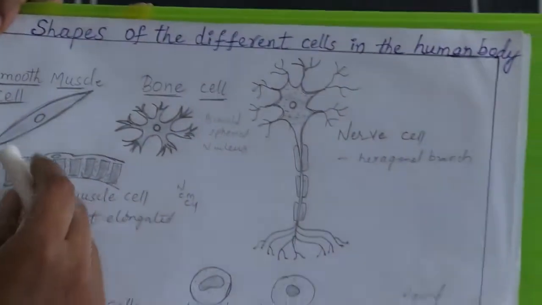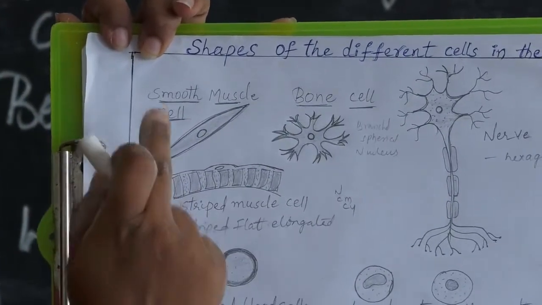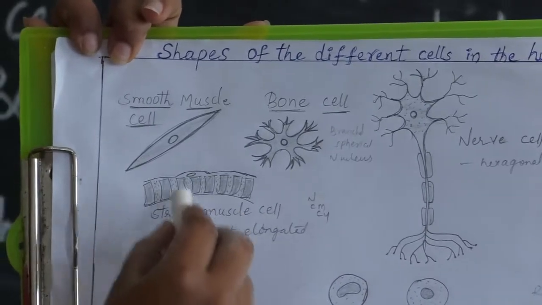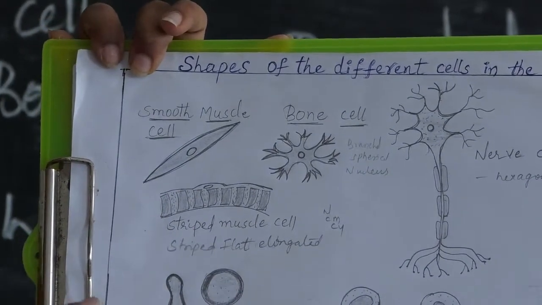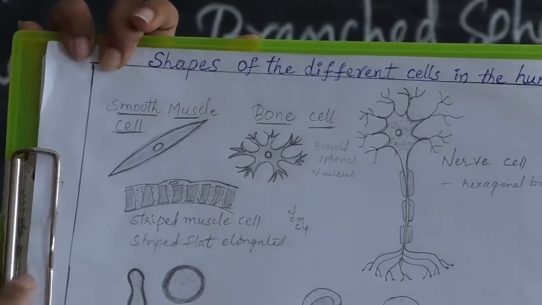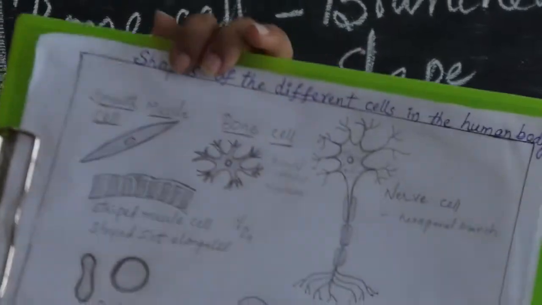When coming to muscles, where are the muscles? See, this is called muscle. This is smooth muscle and this is striped muscle. These muscles are flat, elongated. Next, when coming to nerve cell. Where is the nerve cell here?